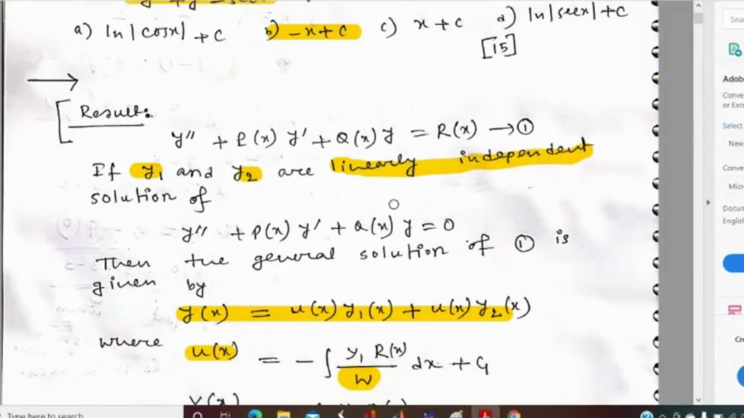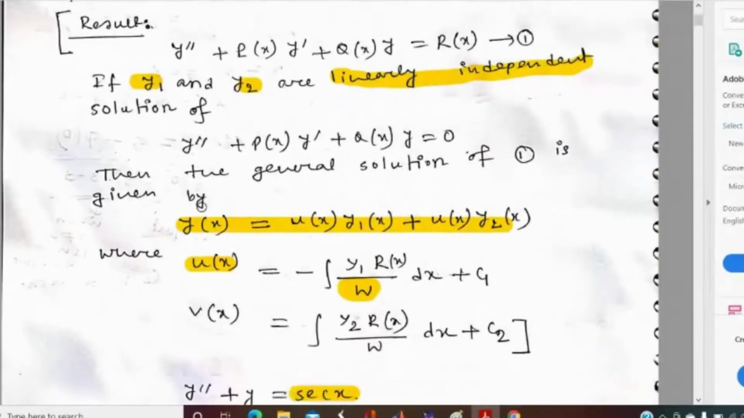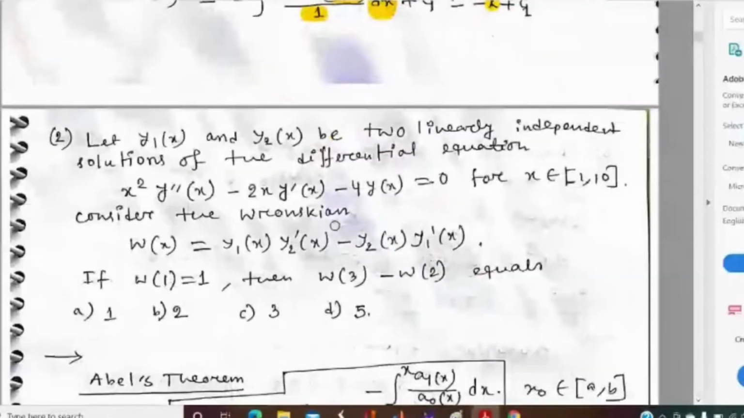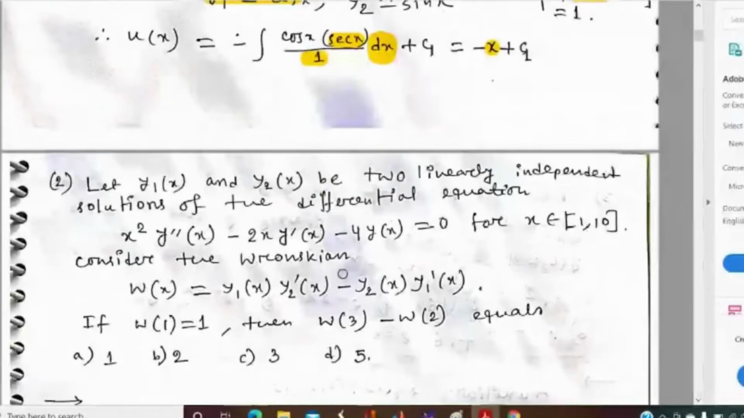So to solve the problem, you should remember the theorem that if y1 and y2 are solutions. Let us begin with the second. A student says: Sir, here the minus sign comes, but my solution is x plus c. Please check.